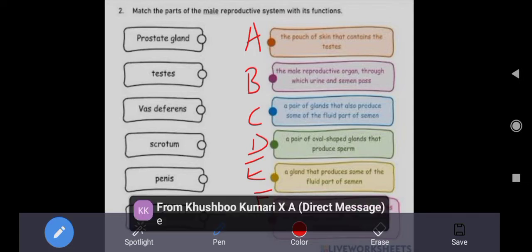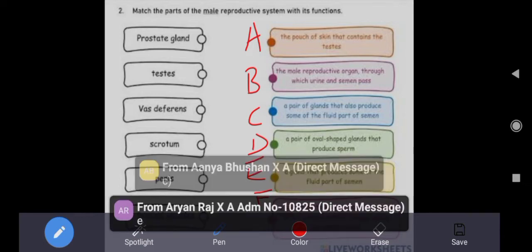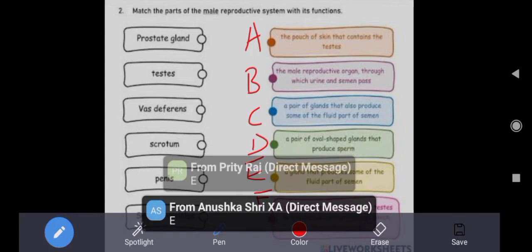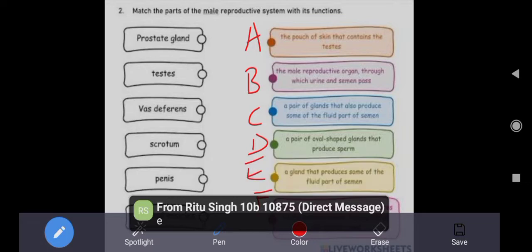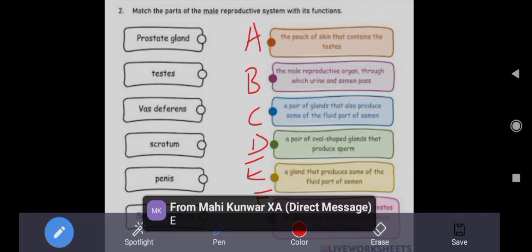Answering will be simpler now, as I have given the alphabets and you have to simply match against prostate. I think all of you have answered correctly. Prostate gland: a gland that produces some of the fluid part of semen. Very good. Correct.